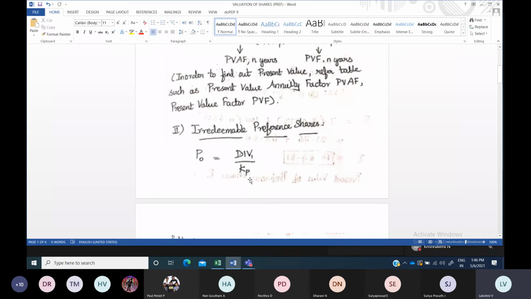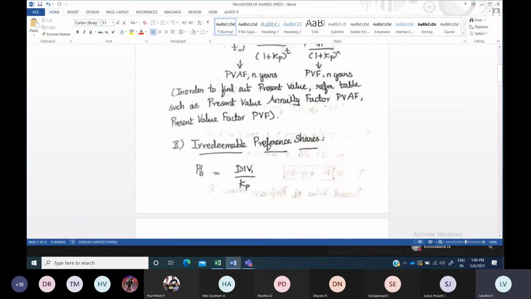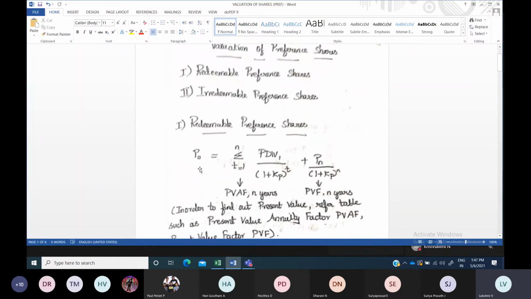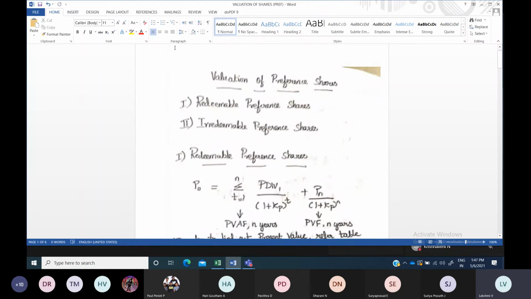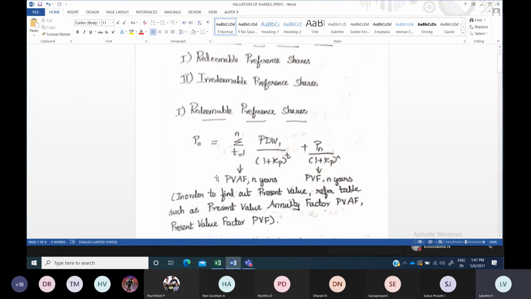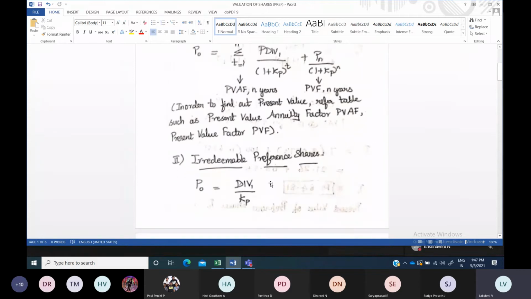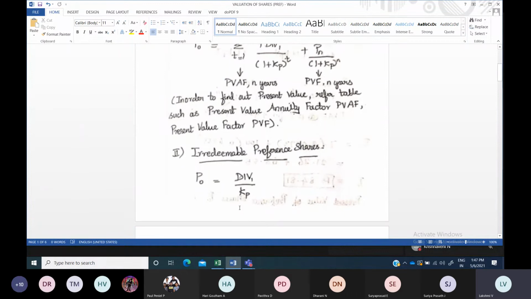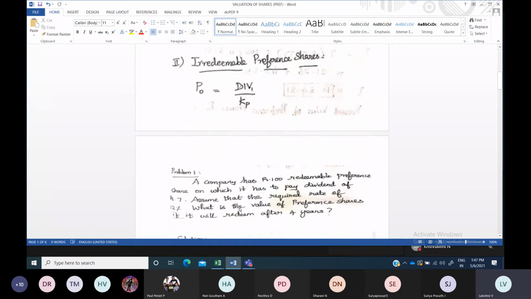KP will be in the question: the required rate of return expected by an investor will be given in the question. So take the dividend and the cost of preference share capital, and if you divide both, you will get the share price today, that is the present value of the preference shares. So these are the two formulas which come under the valuation of preference shares. The first formula is this one, and based upon the question you will find out whether to use this formula or that formula. Now let us go to the problem.